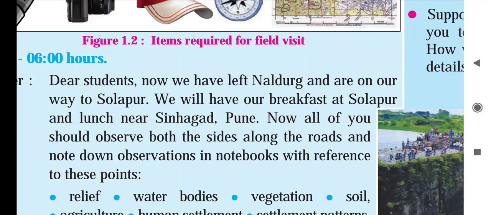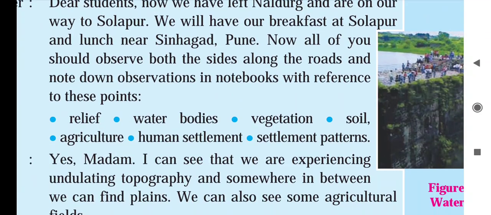Now children, you have to observe both sides of the road by sitting in your places. Children will observe the following points and write them in their notebooks. Relief, and water bodies: while traveling they will find a number of rivers, small lakes, ponds, and ocean. These things come under water bodies. Vegetation: trees, bushes, shrubs, herbs, etc. Soil: which type of soil, black soil, red soil, etc.